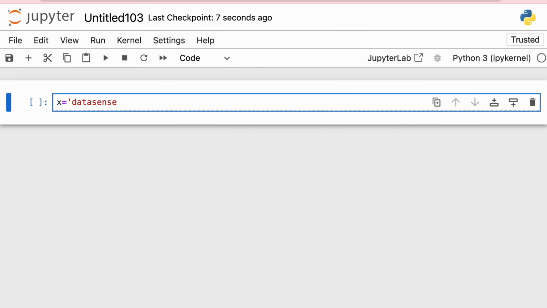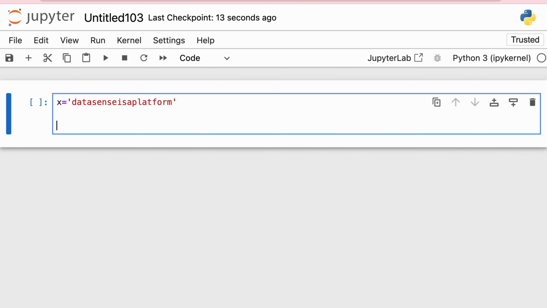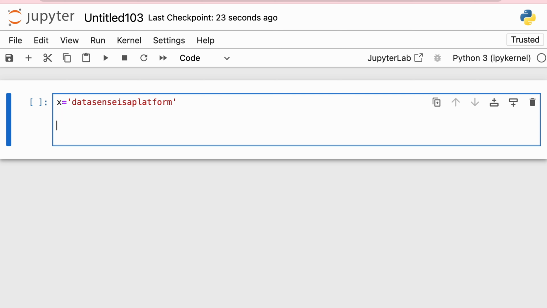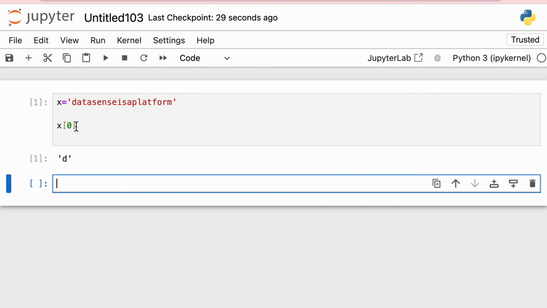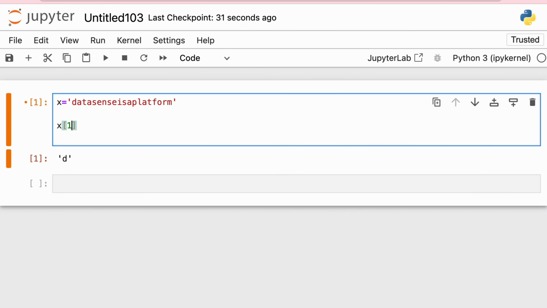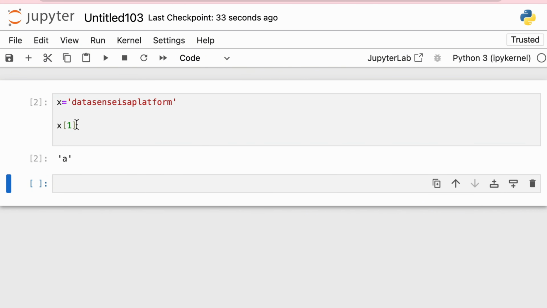"Data Sense is a platform." For example, let's say you are given something like this. Now if you want to access an element, you want E, you want A, or you want T, how do you do that? This is exactly similar to slicing that we used to do. X[0], if I do 0, I can get access to an element of a string, I can get D. Okay, and if I put X[1], I can get access to A. If I do 2, I can get access to T. Okay, so this type of thing we can do.